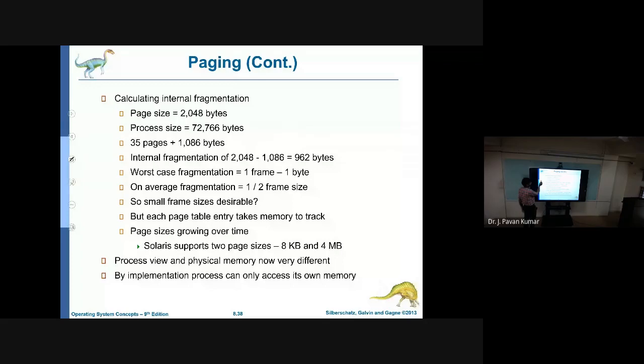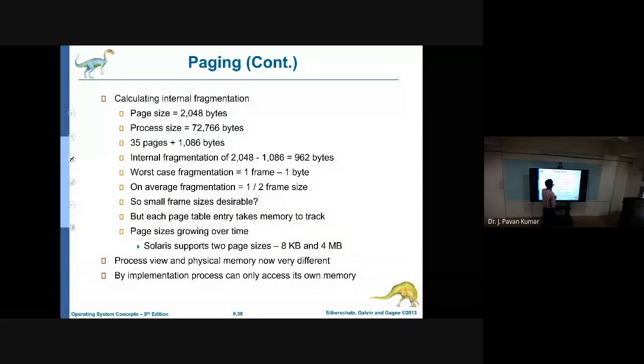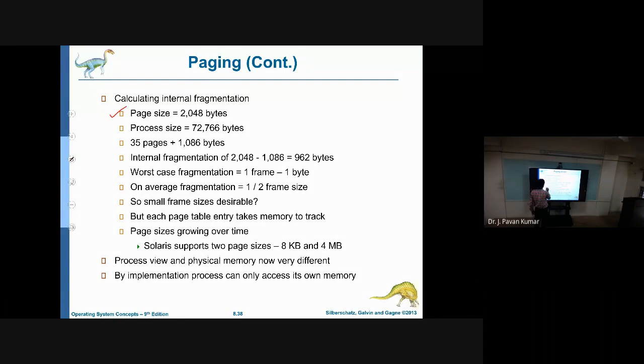This is another example. In general, we will be having page size or frame size. Frame size and page size will be equal, and page size or frame size will be in powers of 2 and it will start from 512 and some limit is there. So here we have considered one scenario where we are having the page size as 2048 and entire process size is this one.